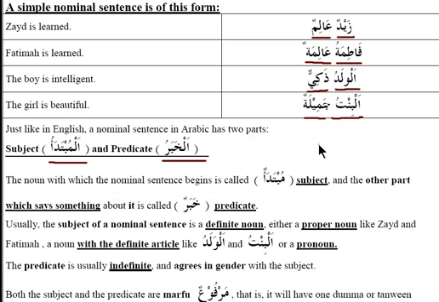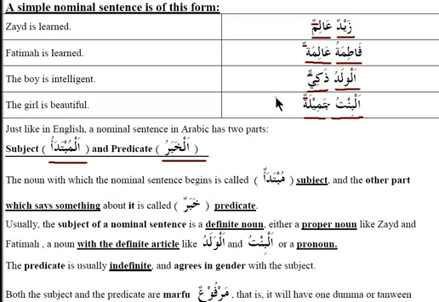And also the khabar most of the time is indefinite. So if we look at the endings, they all end in tanween, the two dhammas. So as you can see, they've all got tanween. That means they are indefinite, and usually the khabar, or the predicate, is indefinite.